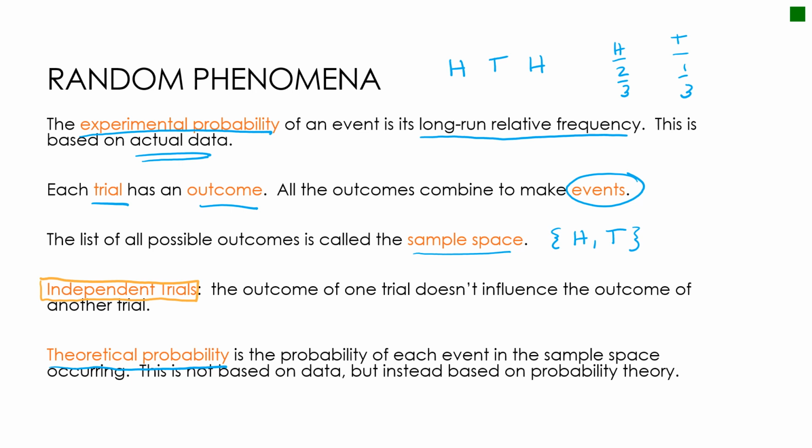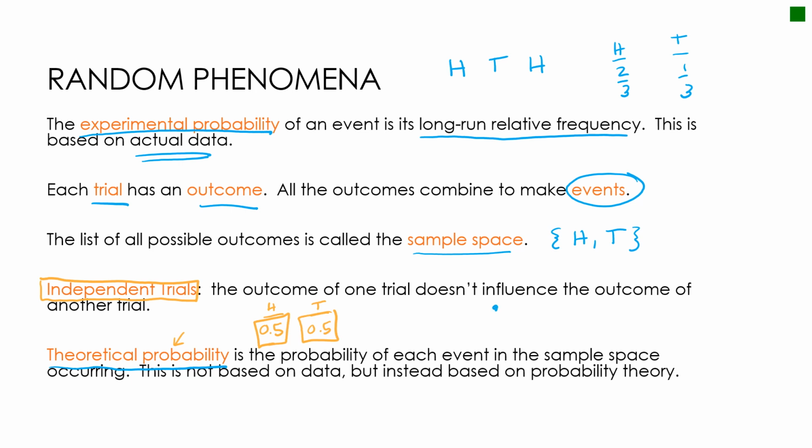If I flip a coin, theoretically, and we'll talk about theoretically in just a moment, we think that we're going to get heads 50% of the time, and we're going to get tails 50% of the time. And if I flip a coin and get heads, then the next time I flip a coin, I still have 50% heads and 50% tails. So whatever I had the first time doesn't affect what happened the next time.